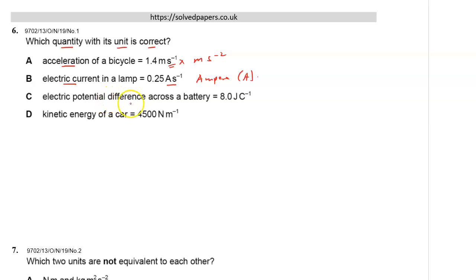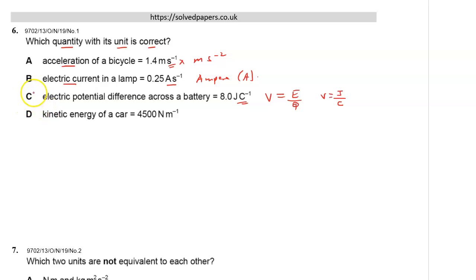Electric potential difference. This is voltage, and voltage we know is joules per coulomb. Let me just write: voltage is energy of a charge, and therefore a volt is equal to joules per coulomb, and which is this one.